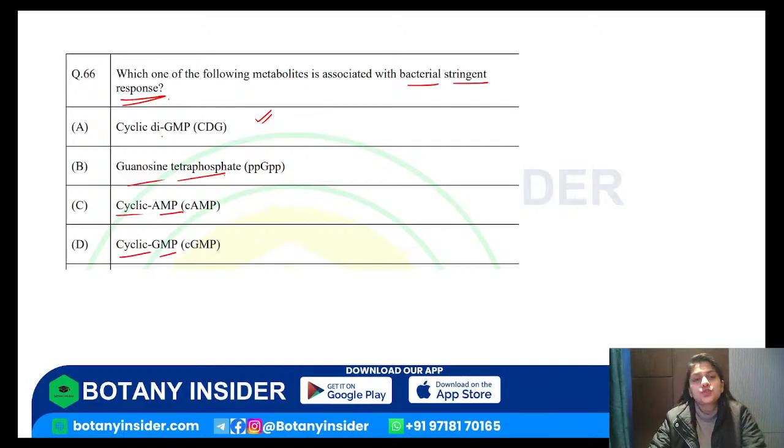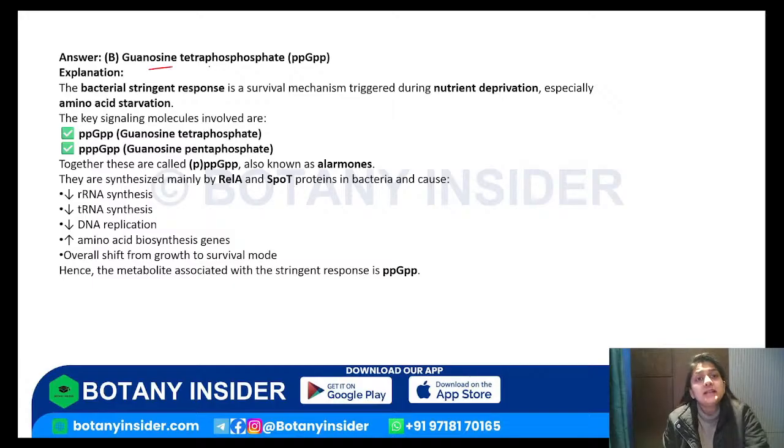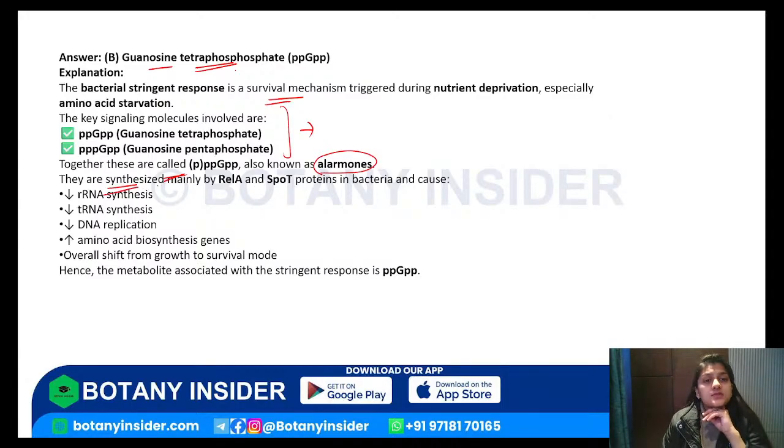Let's see. So what should be the answer for the question? It is guanosine tetraphosphate, right? The bacterial stringent response is a survival mechanism that is triggered by nutrient deprivation, specifically amino acid starvation, right? Which signaling molecules are involved? You have guanosine tetraphosphate and guanosine pentaphosphate, right? Together these are called ppGpp. These are associated mainly with RelA and SpoT